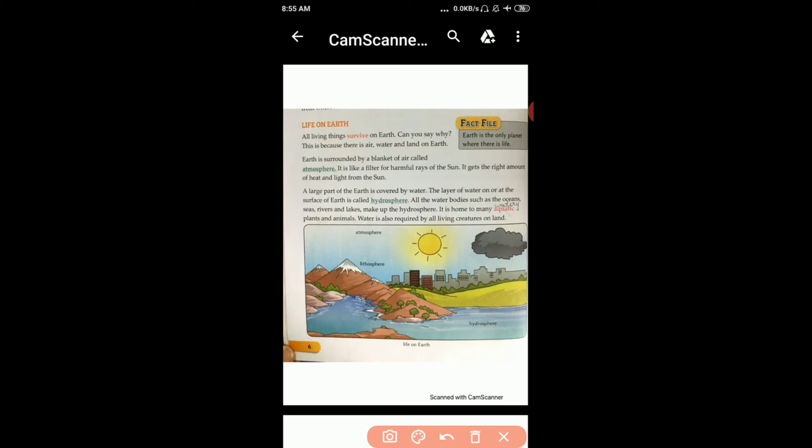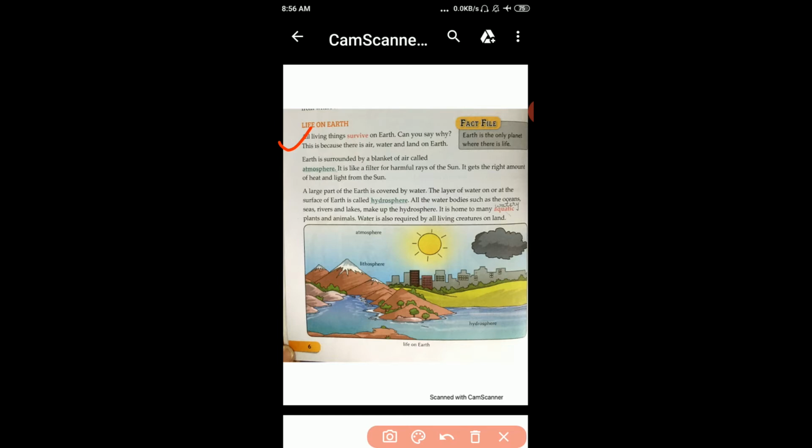Okay, student? Now one more word is here. Atmosphere. What is atmosphere? The envelope of air which surrounds the earth is called atmosphere. Now student, planet: heavenly objects which revolve around the sun, we call the planet. Okay, so we will start life on earth.